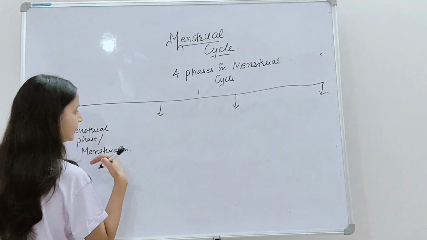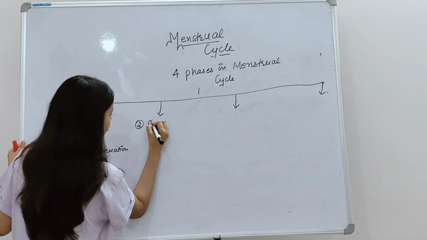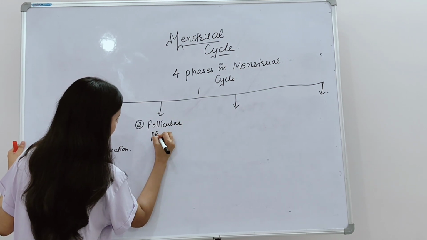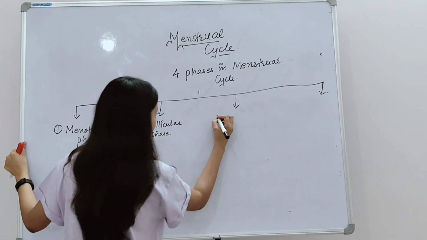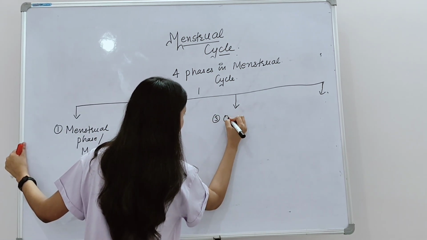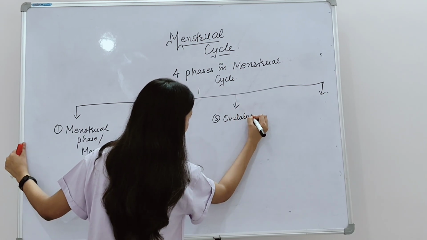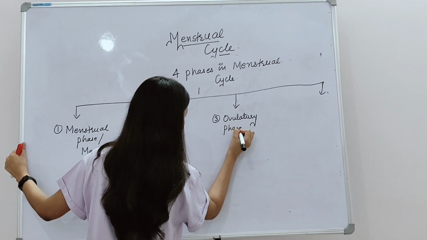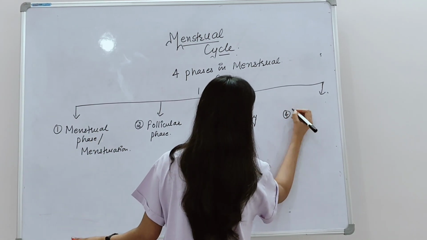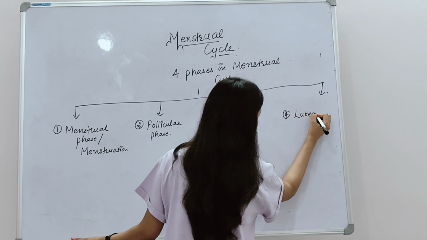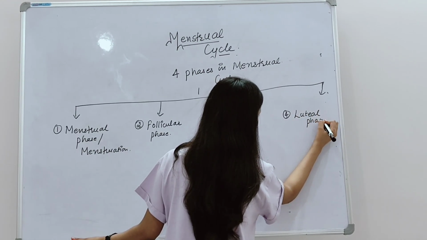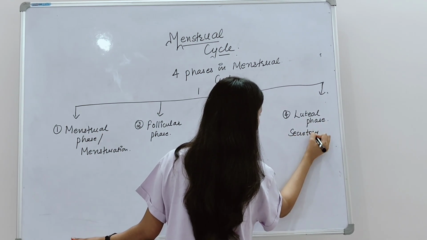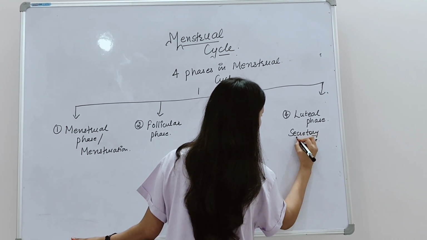Then it is followed by another phase, the follicular phase, and another phase is the ovulatory phase, and the fourth and last phase is the luteal phase, or we can also call it the secretory phase. This is also known by another name, the secretory phase.